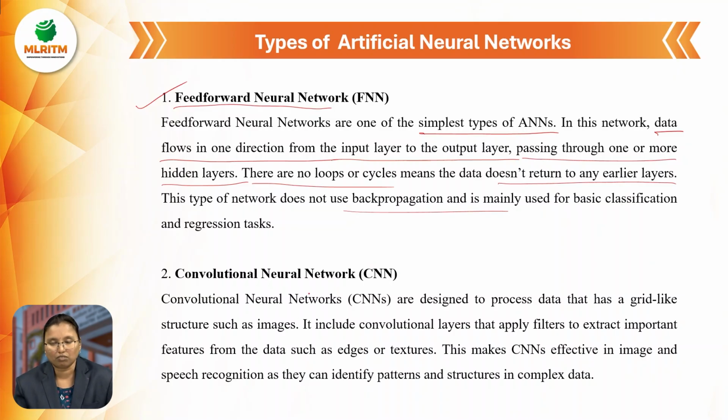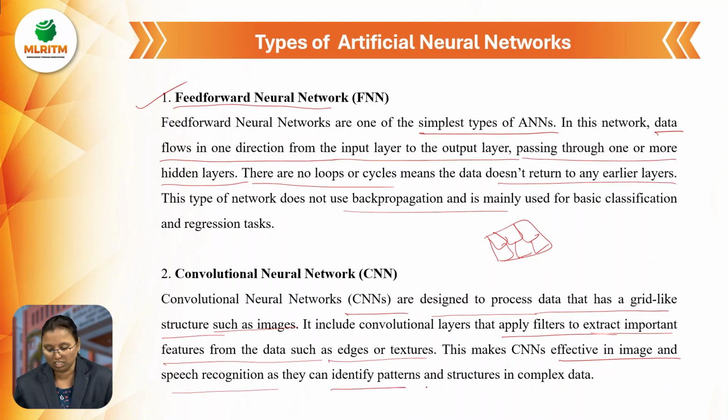And the second one is the convolutional neural network. What is a CNN? In the sense, it is designed to process data that has a grid-like structure, such as images. We have to clearly observe some images that will be displayed. This is the convolutional data, means some images will be displayed. If there are any errors in those images, we have to apply some filters and extract the input features from the data, such as edges or textures. It is more effective for images and speech recognition, to identify pattern structures in complex data.